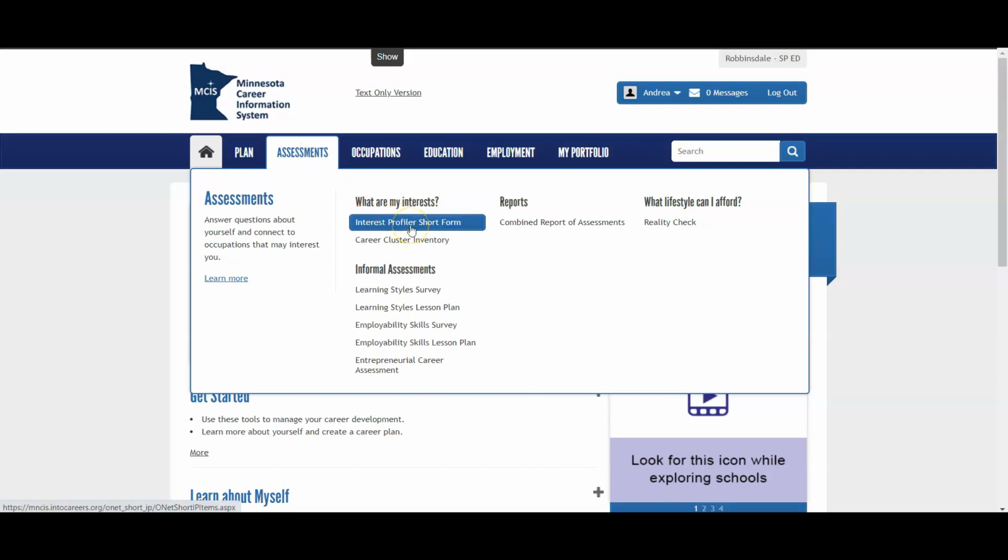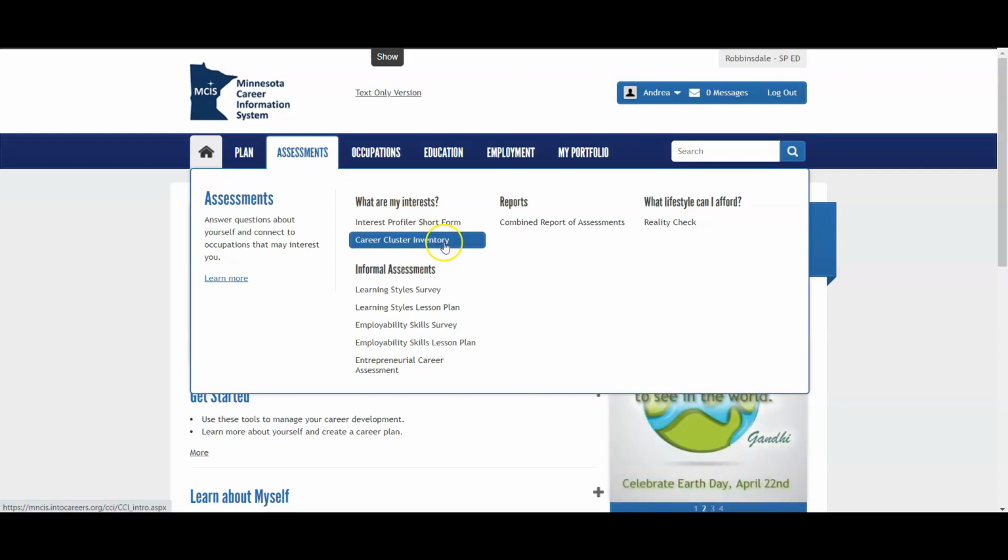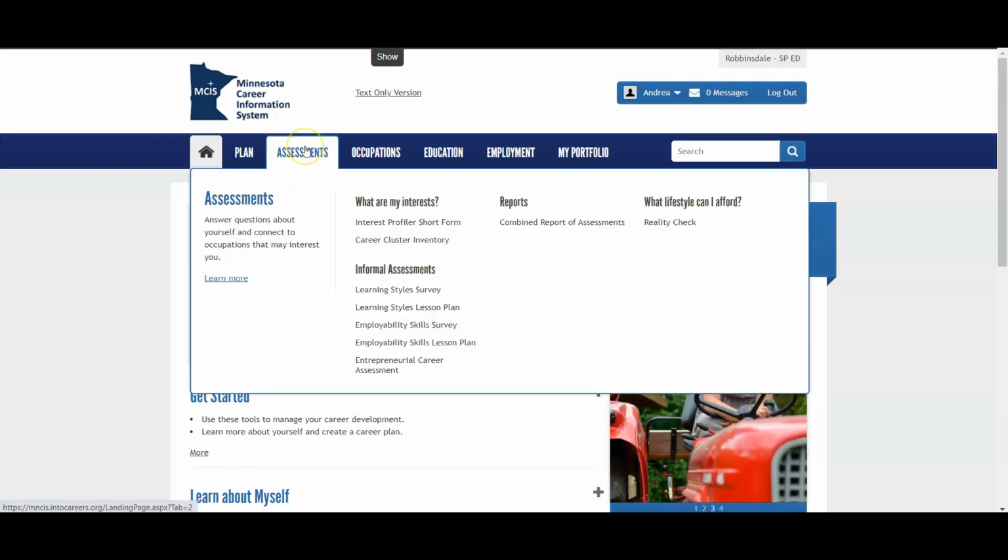Remember, we did the interest profiler short form, we did the career cluster inventory, and we did the learning style survey. So those you've already done, and you have experience with this website before, hopefully. If you just hover over assessments, don't actually click on it. If you hover over it and go all the way over to where it says reality check, well, that's what we're going to do today.